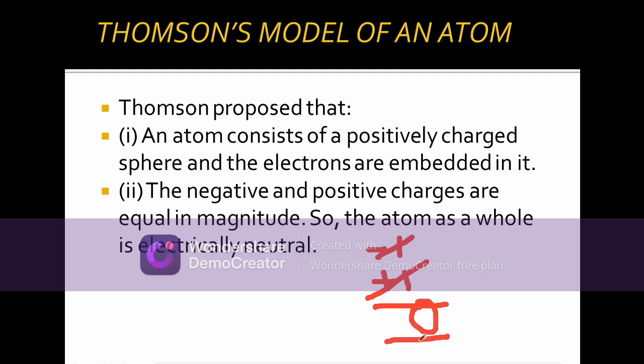So he clearly tells that the number of electrons and the number of protons in an atom is equal. That is why the atom is electrically neutral. So this second point is very, very important. He is the scientist who said that the atom is neutral, so the number of electrons and the number of protons will be equal in an atom.